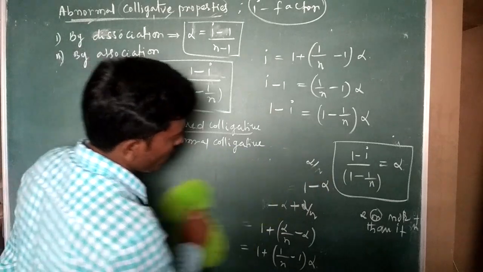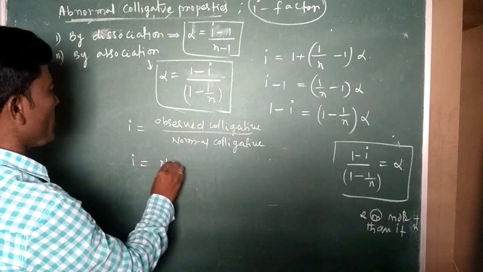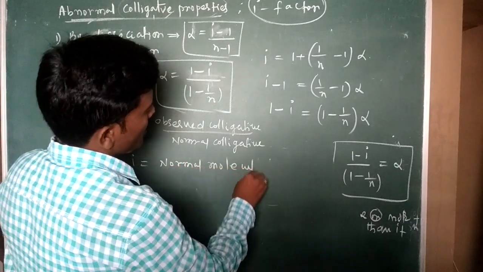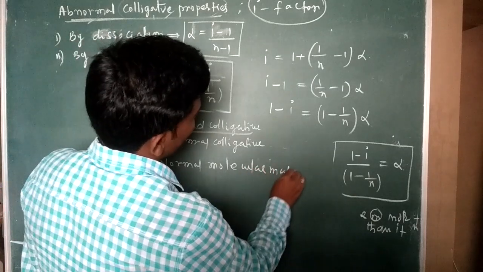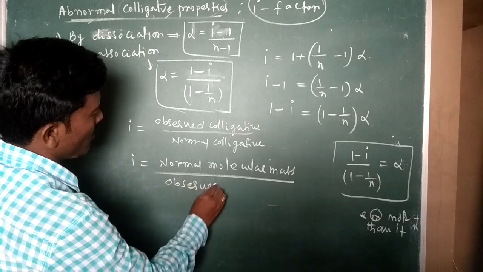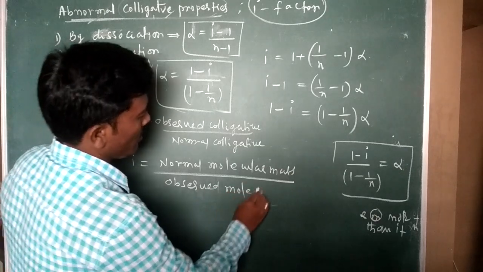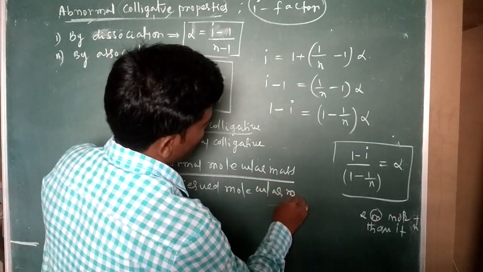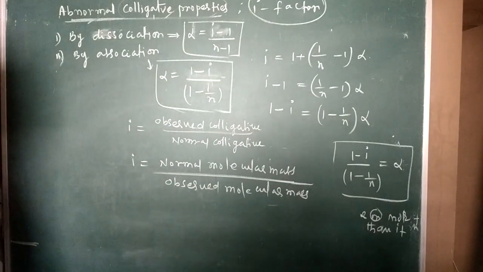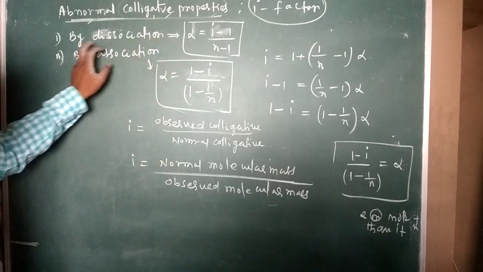Otherwise, how can we calculate the i value? i is equal to normal molecular mass by observed molecular mass. That is the i factor. Based on these, we can calculate either association or dissociation.